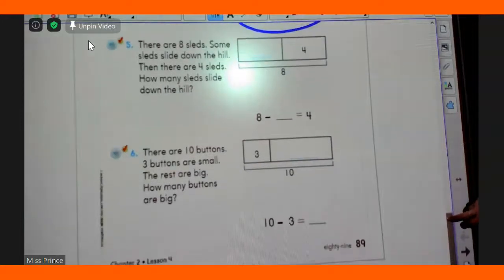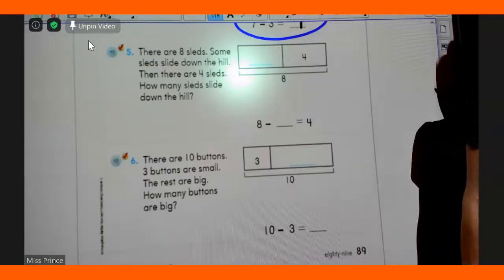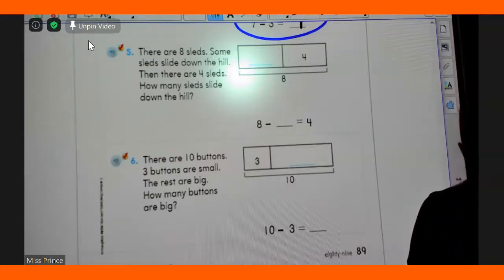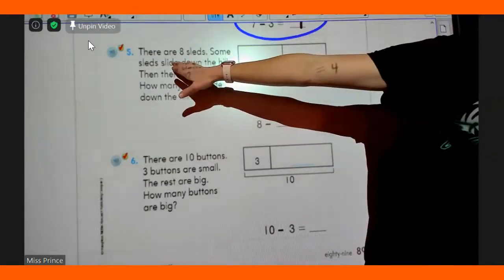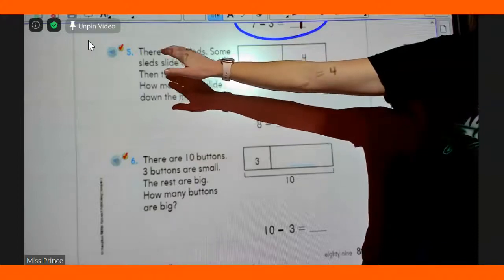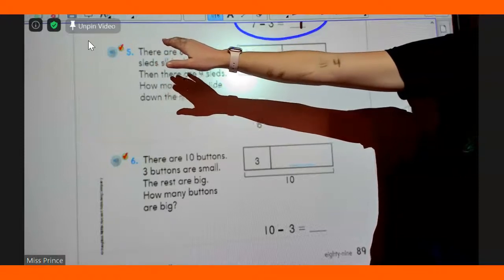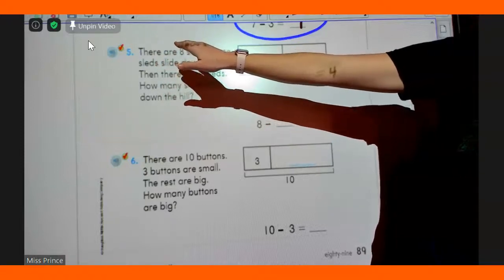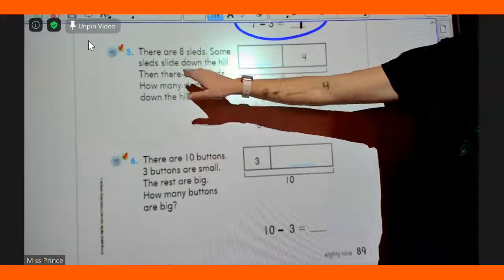We only have 2 more problems, boys and girls. You guys are rocking it. We have enough time afterwards to do a Go Noodle. So let's keep working hard so we can earn that time. We have time after these 2 more math problems to do a Go Noodle. Oh, hold on. Pencils down. I think we forgot. All right, here we go.